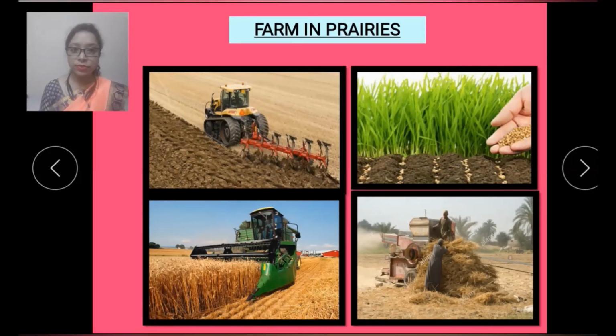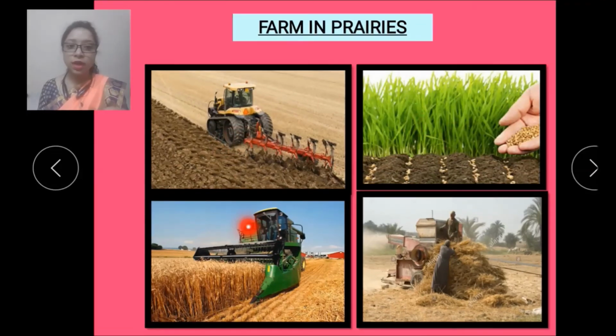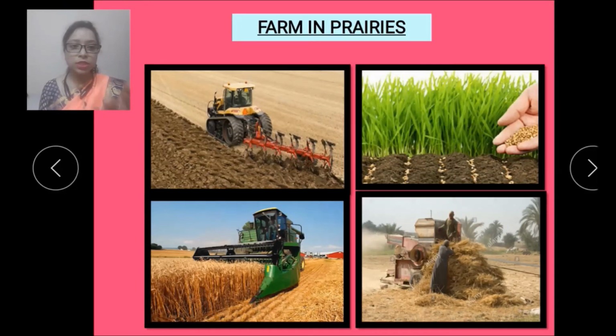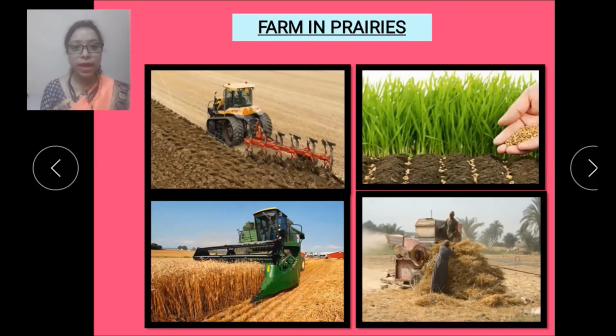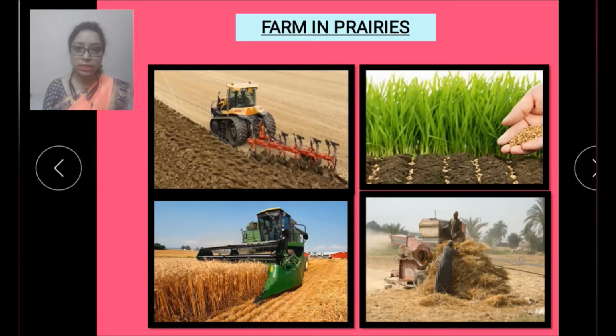Which are the farm works? Ploughing, sowing, harvesting and threshing. So these are farm work. And in this picture you can see all this work is done by machines. Now let's see next.